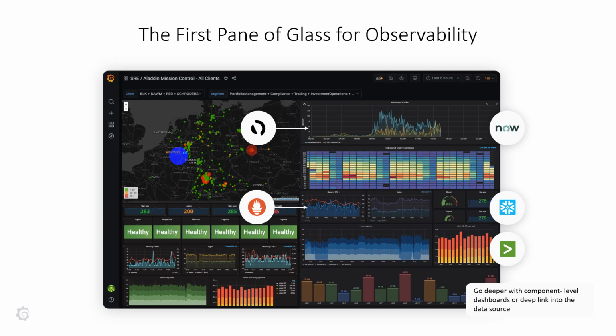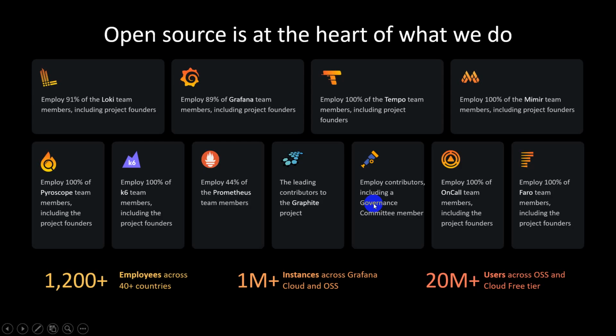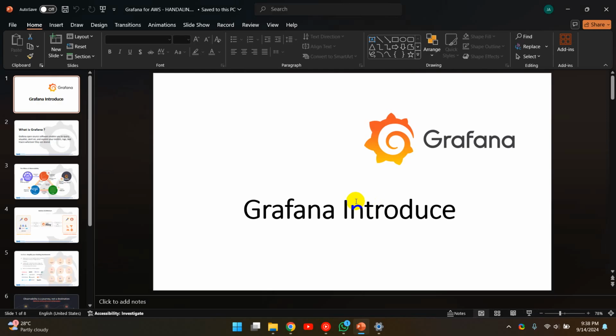Here is an example of a Grafana dashboard. Here you can see it uses AppDynamics, it can use Prometheus, and other tools. Also, Grafana is open source, so we are working with very many people to make this happen. And that is what Grafana is. Let's move to the demo.